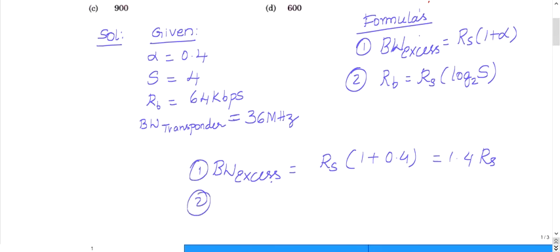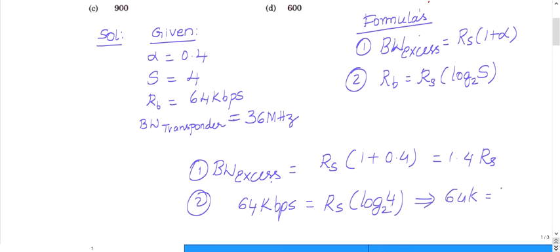RB is 64 kbps, which equals RS times log base 2 of S. S is 4, so 64 kilo equals RS multiplied with log base 2 of 4, which is 2. Therefore RS will be 32 kbps.